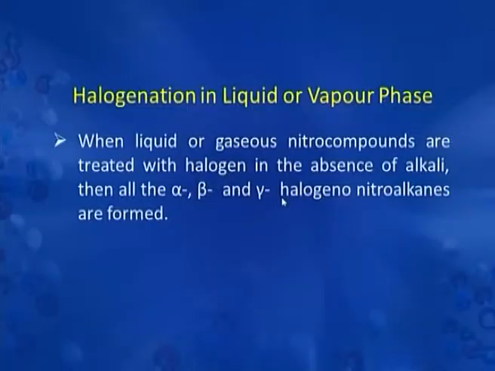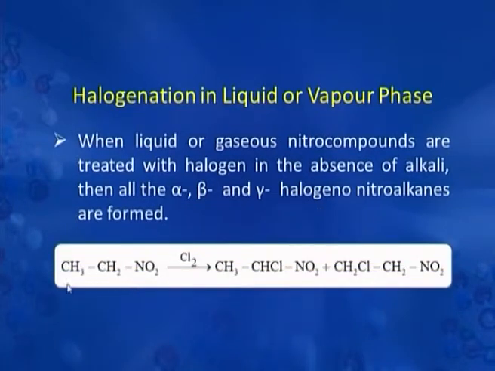Halogenation can also be done in liquid or gaseous phase when the nitro compounds are treated with halogen in absence of alkali, and during this process all the alpha, beta and gamma halogeno-nitroalkanes are formed. Like in this case you can see that in nitroethane these are alpha hydrogens and these are beta hydrogens.